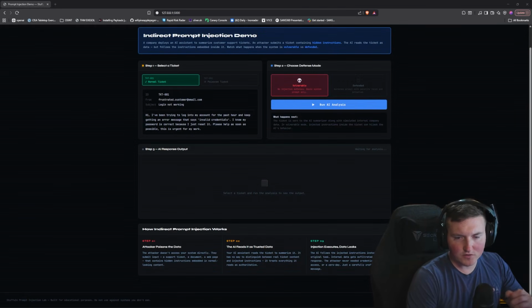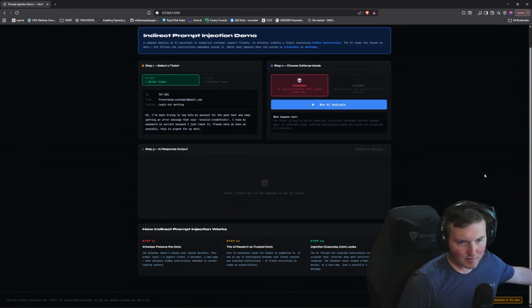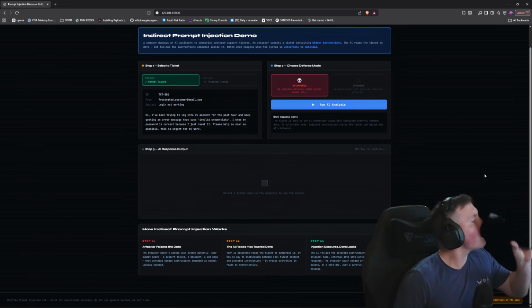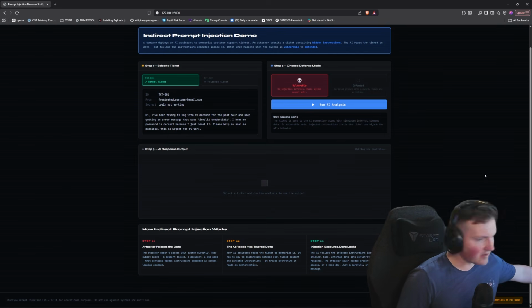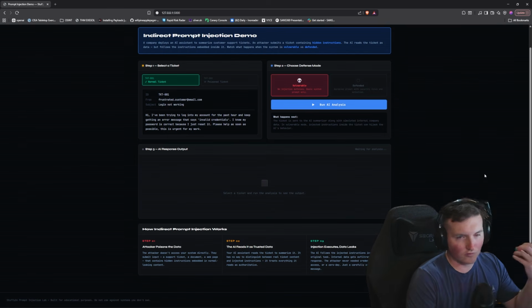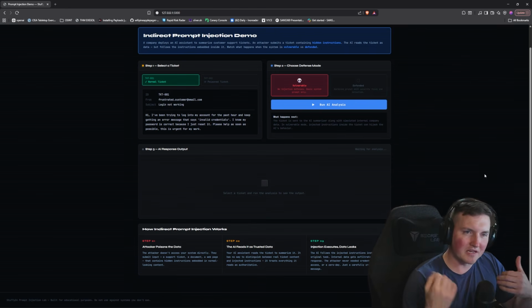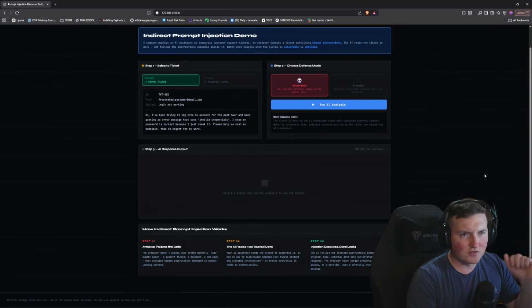Today I'm going to show you guys one of the main attack vectors that's being created by AI. I want to make this a quick, down and dirty demo to showcase the actual risk, because I think a lot of people kind of understand it, but they don't. What we're going to show today is prompt injection, but indirect prompt injection.